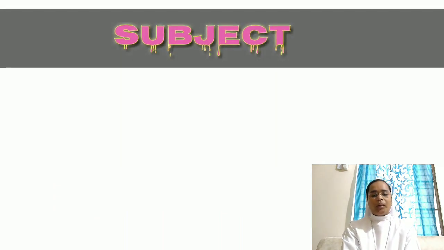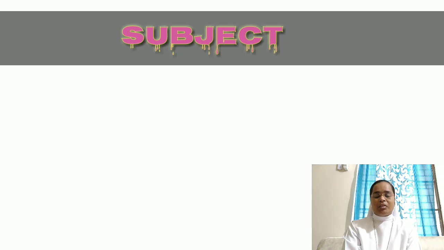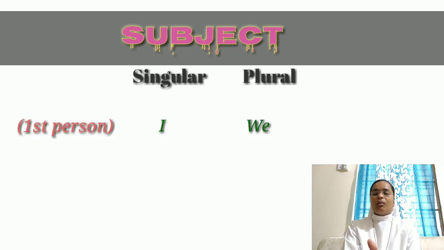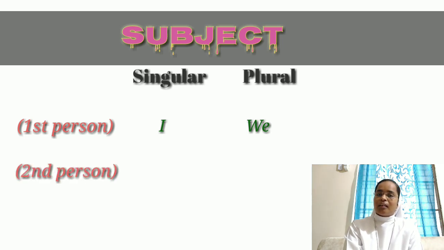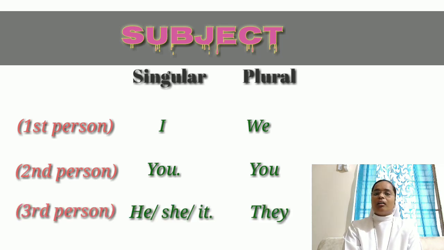Before we go into detail with the present continuous tense, let's see the subject. We have 3 persons in English grammar. The first person, we say it singular I, then plural we. Second person, you, for both singular and plural. And third person, singular, we have he, she, it and any person's name.